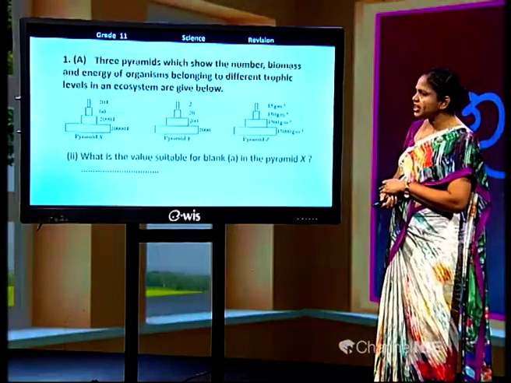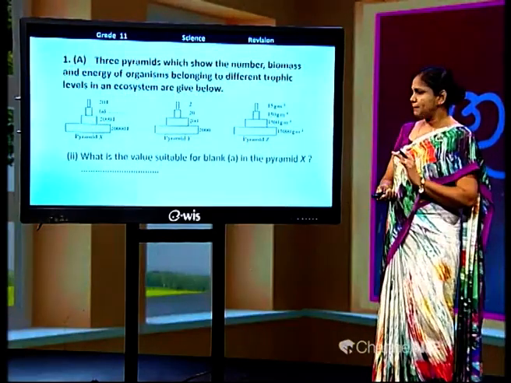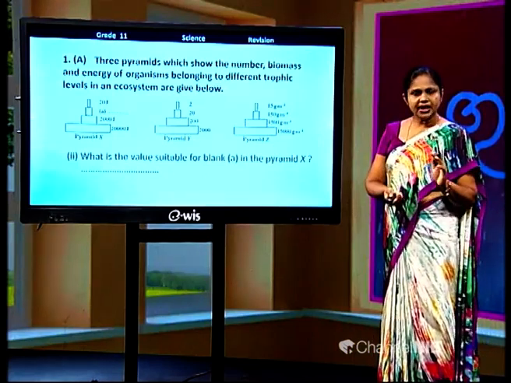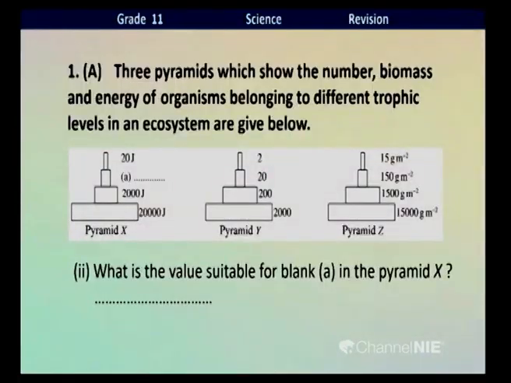What is the value suitable for the blank A in the pyramid X? Children, you know that when the energy pyramid is represented, we put the relevant energies at each trophic level, right?